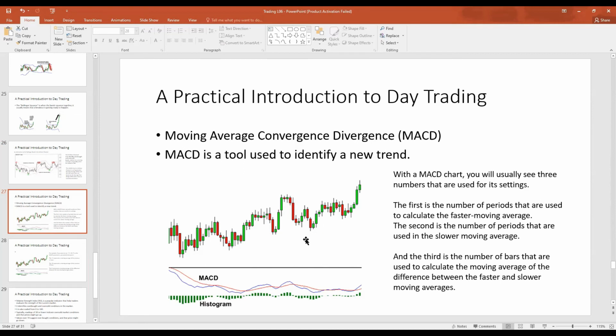The MACD can also provide a sell signal. So we see here, the blue line crosses the red line. So the faster moving average crosses the slower moving average. So it goes from above to below. And the green area here, which shows the gap between the 2 moving averages, becomes smaller and then becomes 0, and then it becomes larger. So this is a sell signal right here.